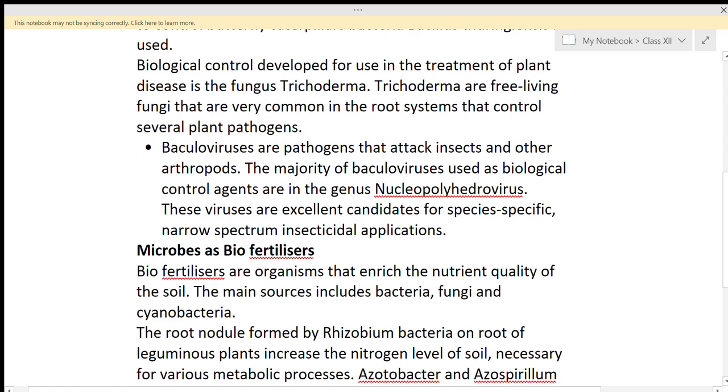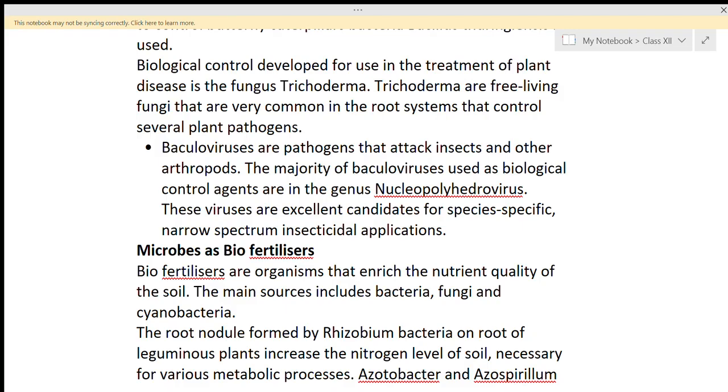Next, the last use of microbes in this lesson, that is microbes as biofertilizers. Now, the name indicates fertilizers are chemicals, but biofertilizers are organisms. So biofertilizers are organisms that enrich the nutrient quality of the soil.